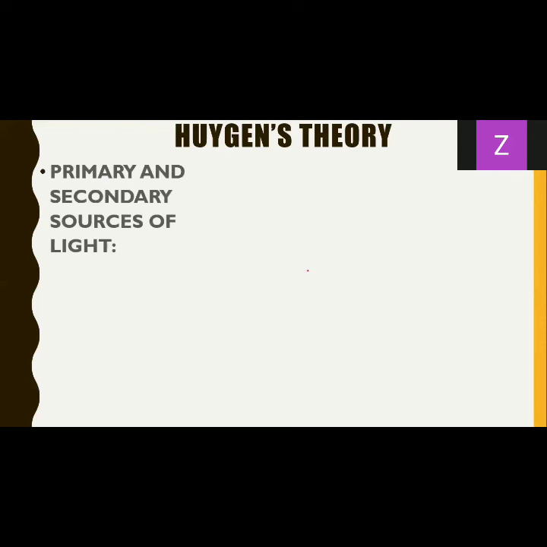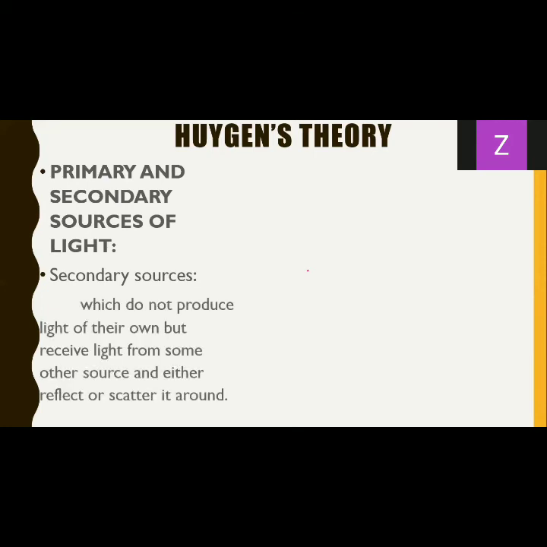Moving on to the secondary sources of light. Primary sources have their own light. So you would have guessed it, secondary sources of light do not have their own light. They cannot produce light on their own. So why are we still considering them as sources of light? Because this is important: they receive light from some other source, maybe due to reflection, scattering, or dispersion.